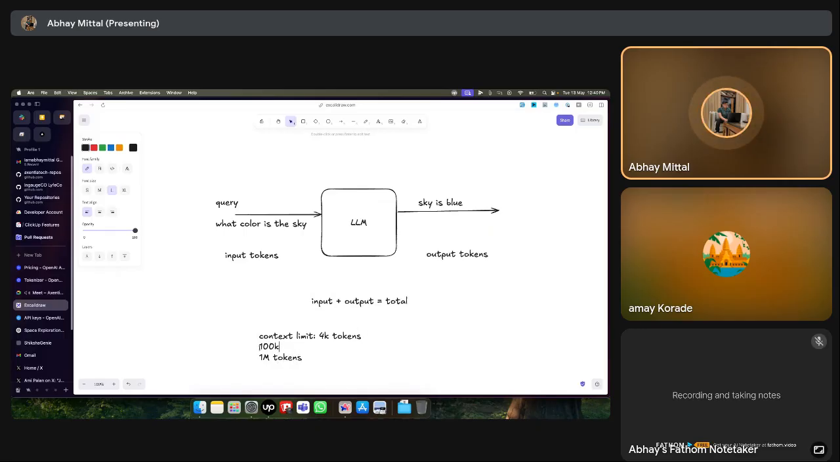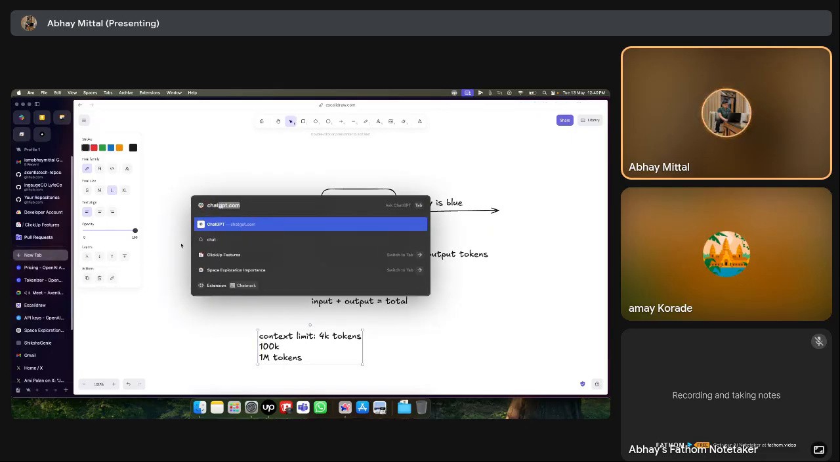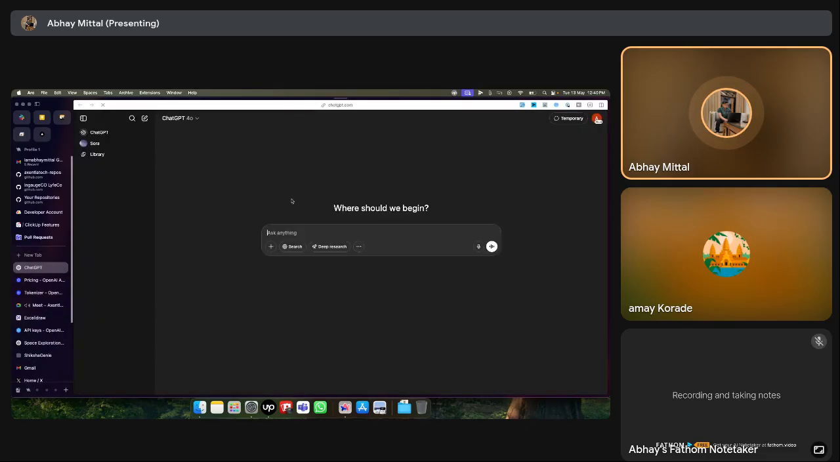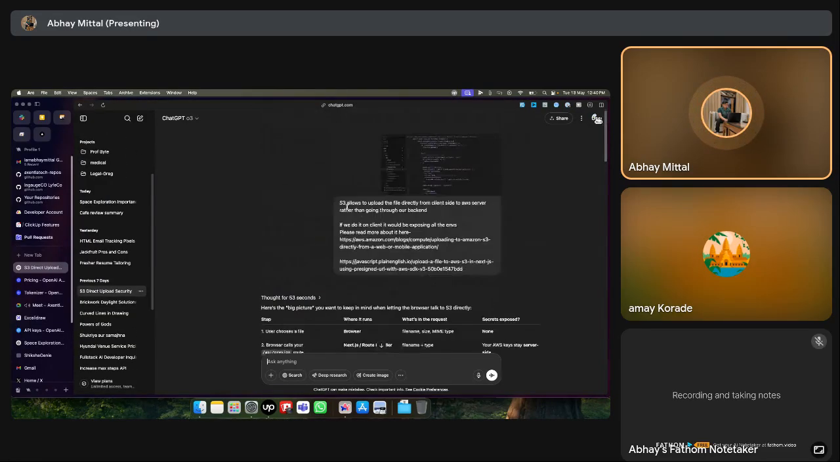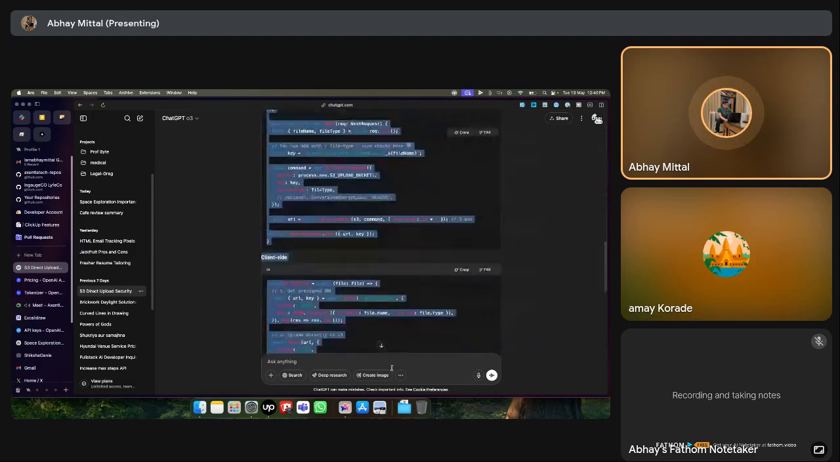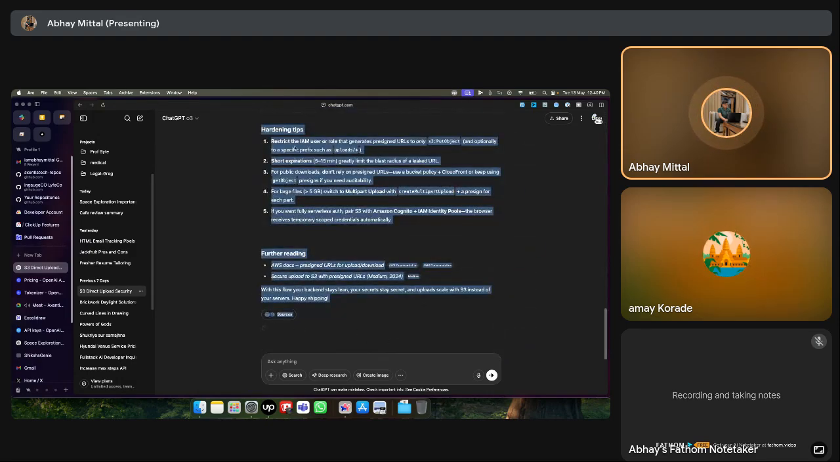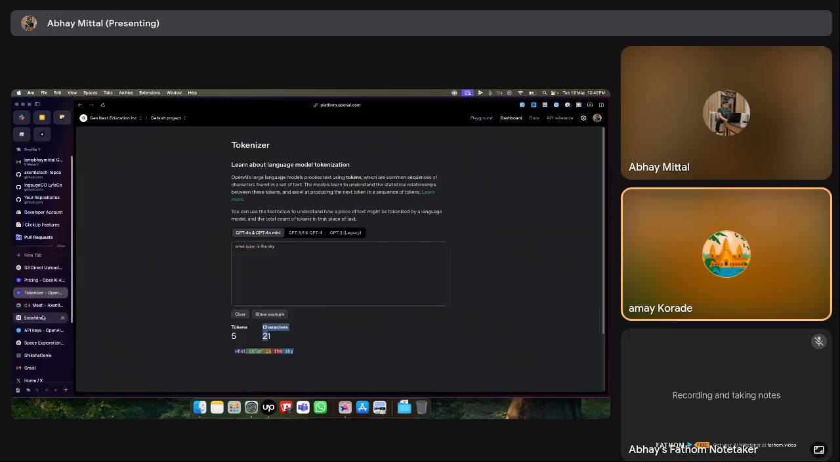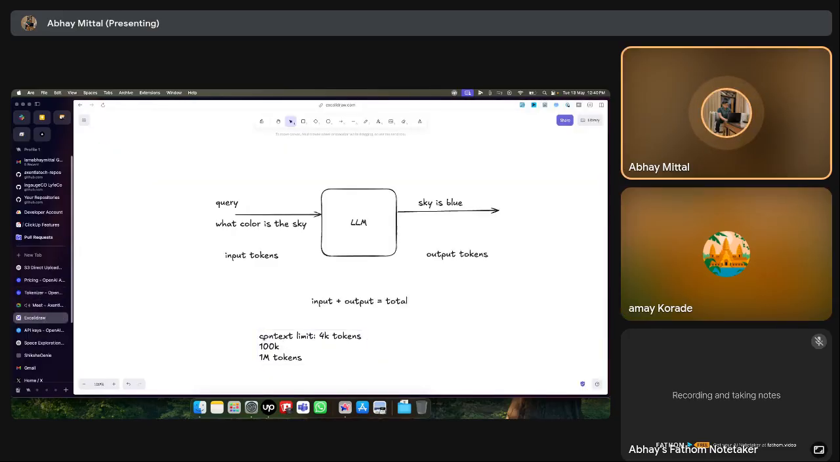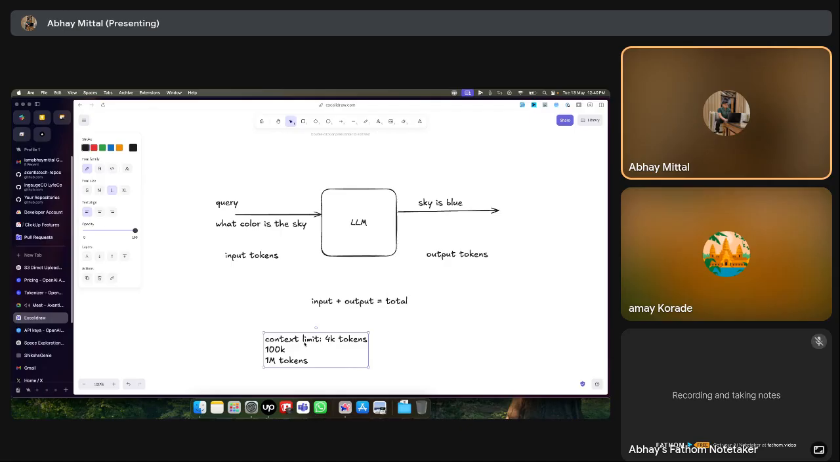Context limit is nothing but the longest a conversation can be. On ChatGPT we have many conversations with it, right? And the conversation gets bigger. If you copy all this text and put it in a tokenizer, that's the total number of tokens being used, input plus output. At some point we hit what we call the context limit, which is like 100K tokens. As the models have gotten bigger, it's becoming easier.